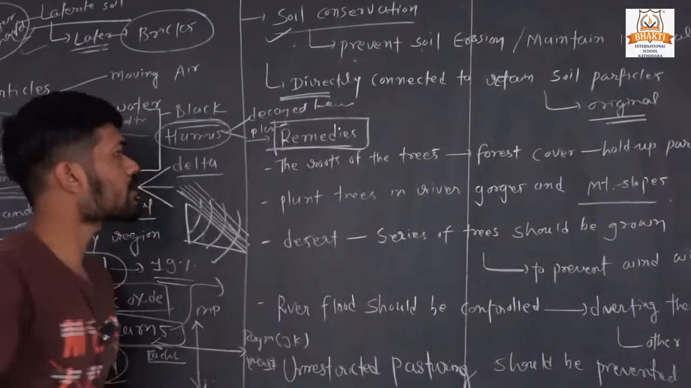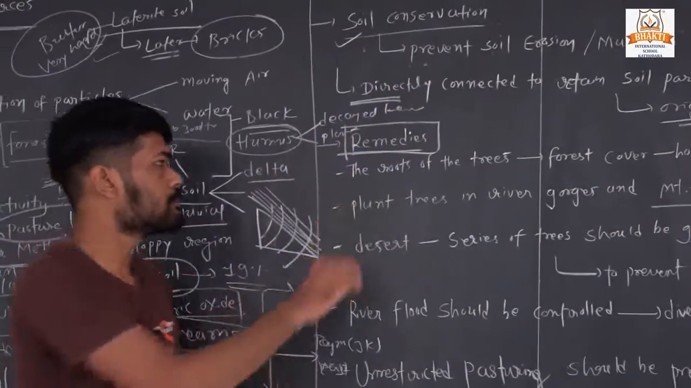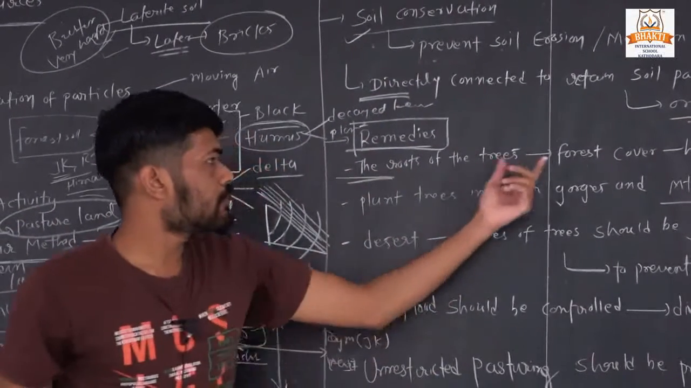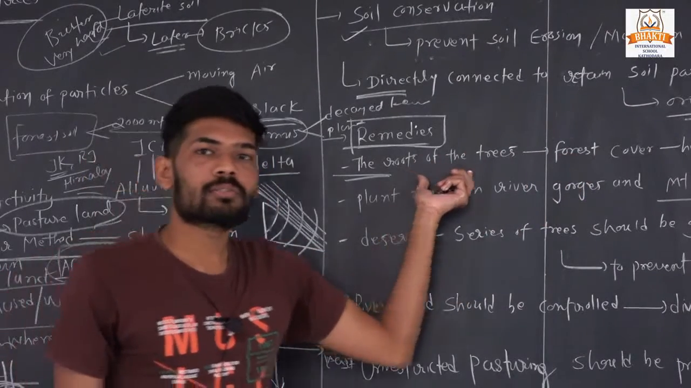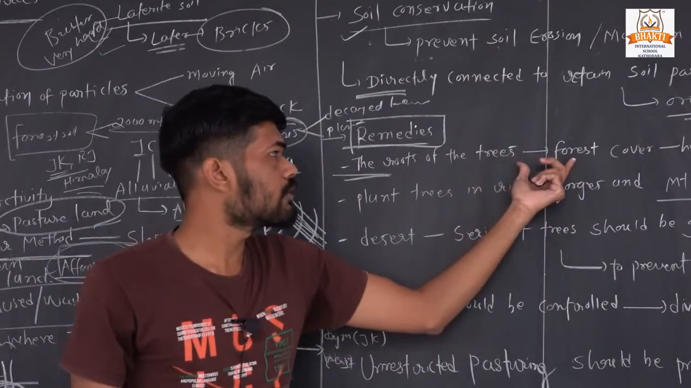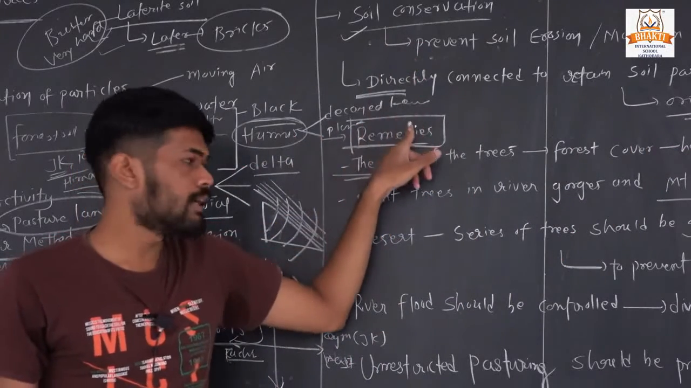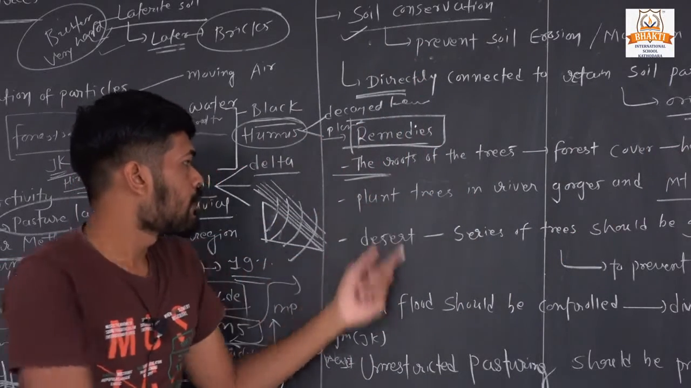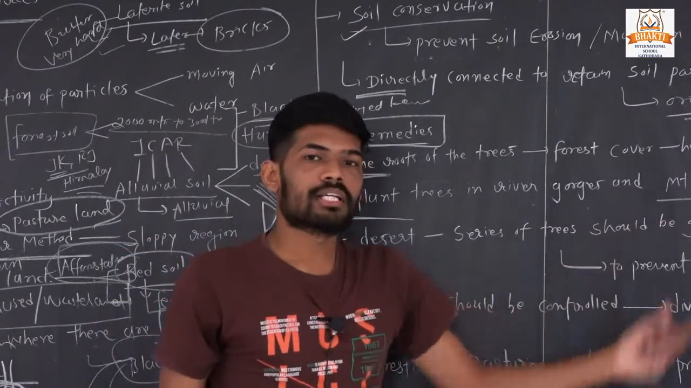Remedies. What are these preventive measures to conserve the soil? First, in forest areas, cultivate very deeply, because the root of the tree strongly holds the soil particles and conserves the soil very well. First one. Second, plantation should be done in river gorges and mountain slopes.